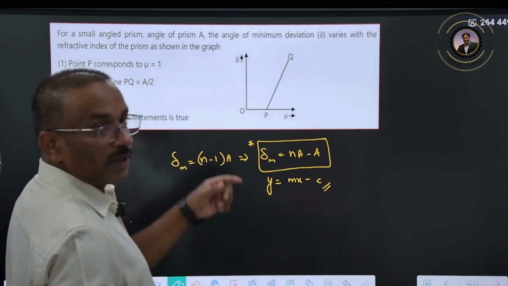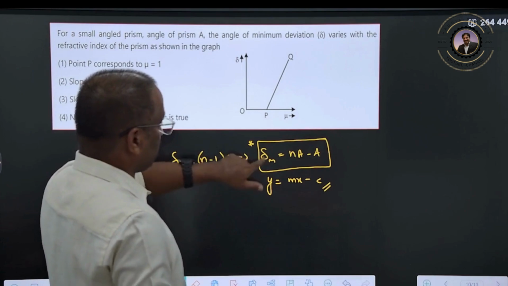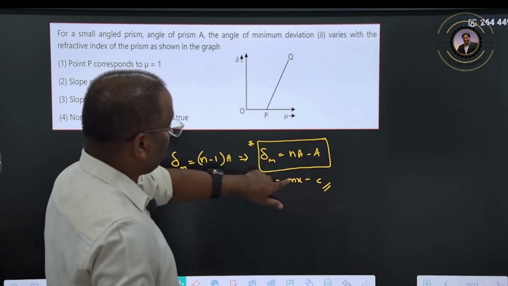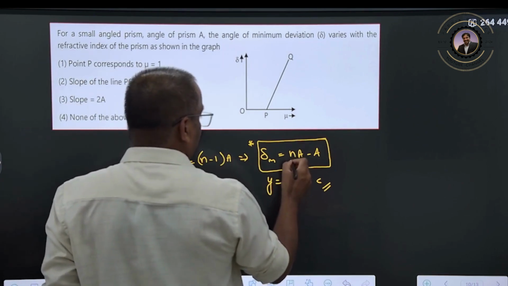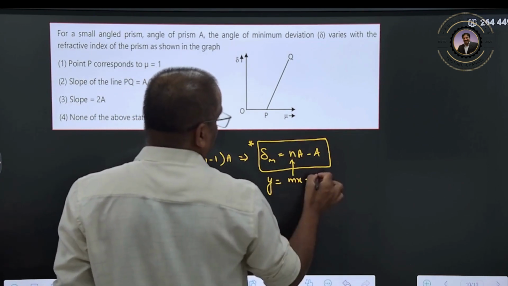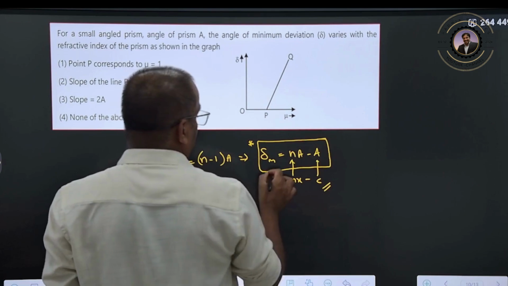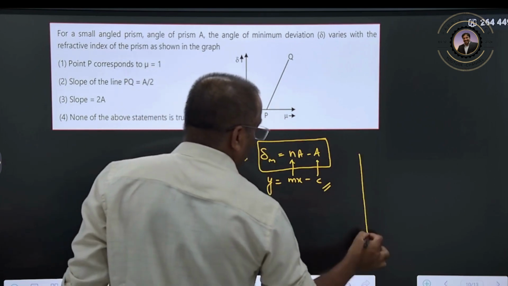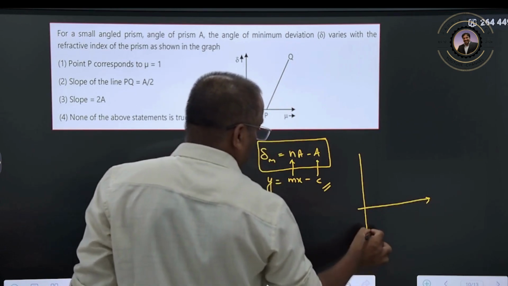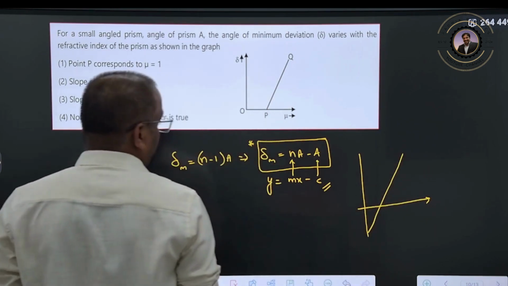How will the graph be? Here, this is the deviation. The slope m is nothing but the refractive index. The intercept is A. It should be a straight line graph, a straight line with a negative intercept, like this. Clear?